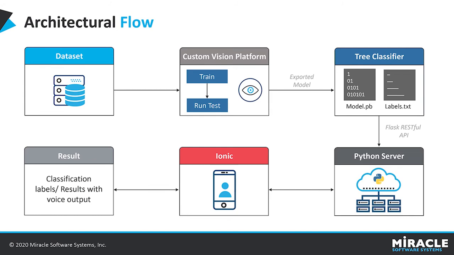Once the model is ready, we create a Flask RESTful API. This is done using Python Flask. Using this, we will have to run the Python server, and then the mobile application is made using the Ionic framework. Then when we give an image and retrieve the result from the mobile application, it can be in the form of voice output or text output. Like we can view both of them. This is what the architectural flow is all about, and let's see each technology now.